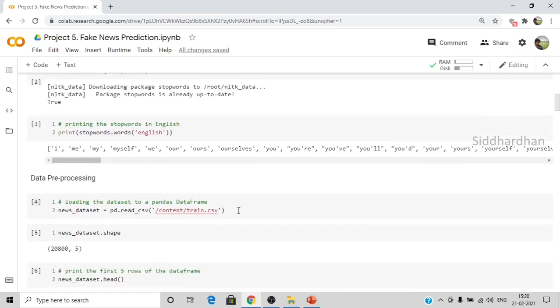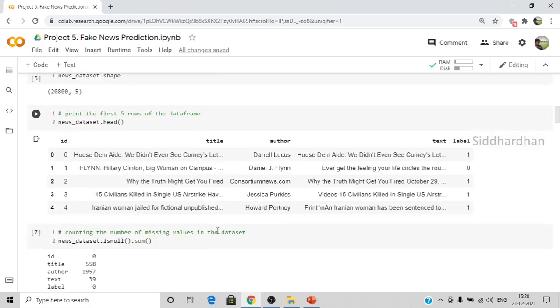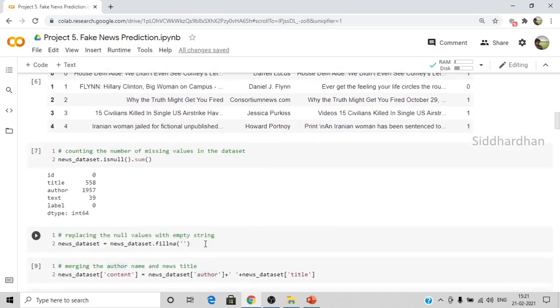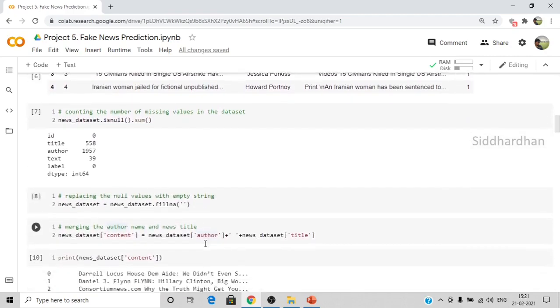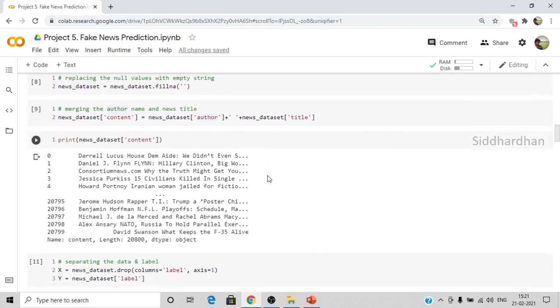Then we imported our data set to a pandas data frame, and we found the shape and a sample of our data set. Then we found the number of missing values and replaced them with a null string, or an empty string, and then we merged the 2 columns, the author column and the title column, which is what we are going to use for making the predictions. We stored it in the column named content.